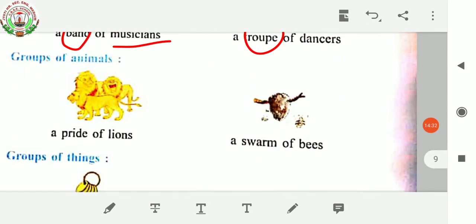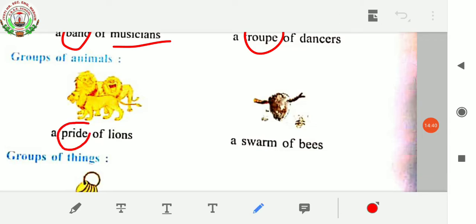Next, for groups of animals, examples are a pride of lions. Here, pride is a collective noun which refers to a group of lions. A swarm of bees. Here, swarm is a collective noun which refers to a group of bees.